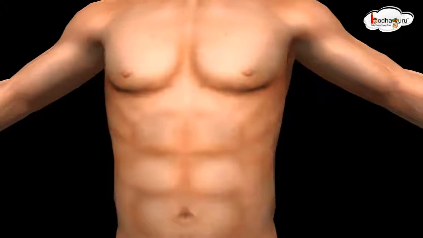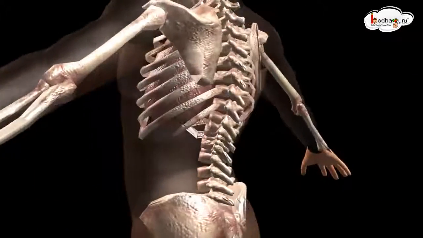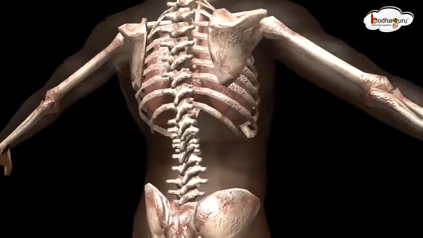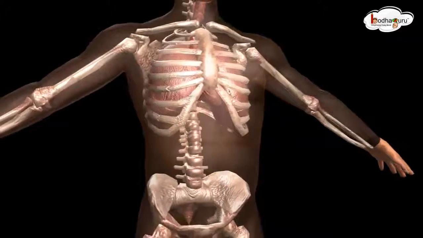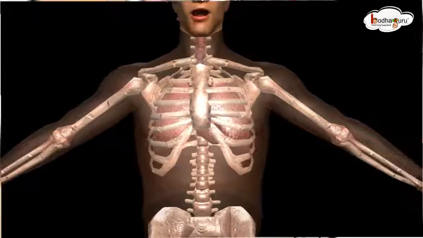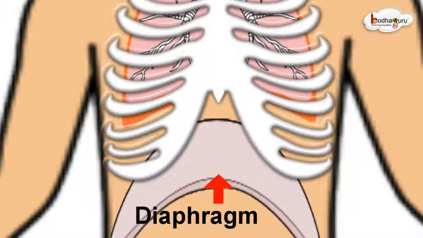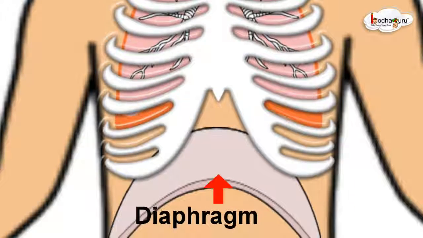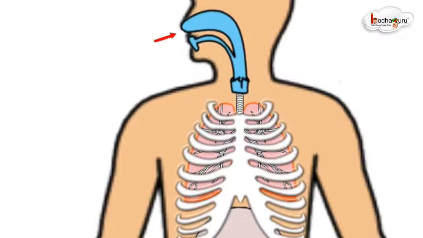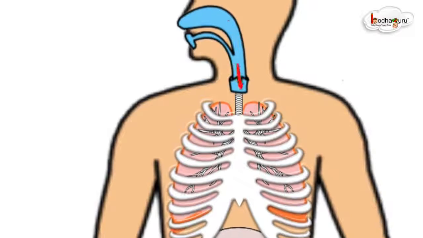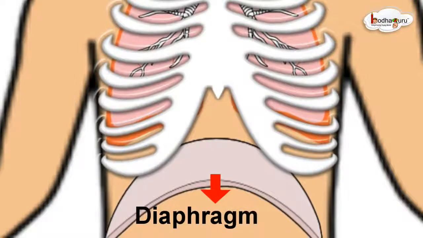Lungs are present in the chest cavity. This cavity is surrounded by ribs on the sides. A large muscular sheet called diaphragm forms the floor of the chest cavity. The breathing involves the movement of the diaphragm and the rib cage. When the diaphragm goes down, it makes the chest cavity larger.